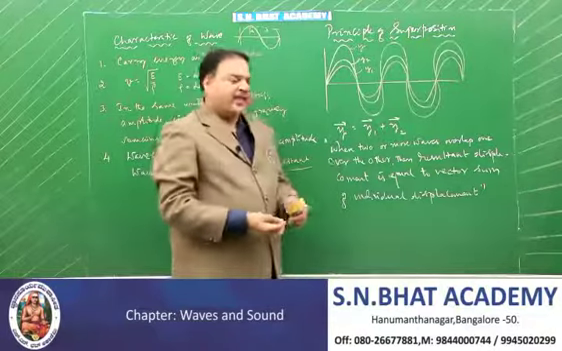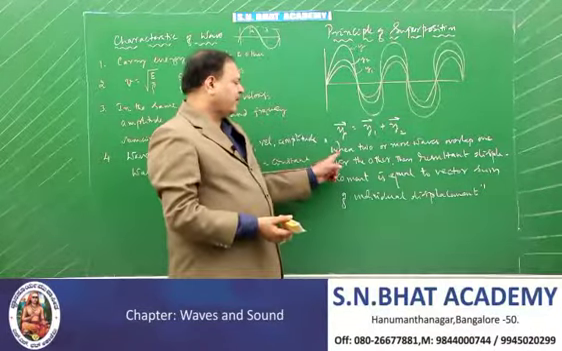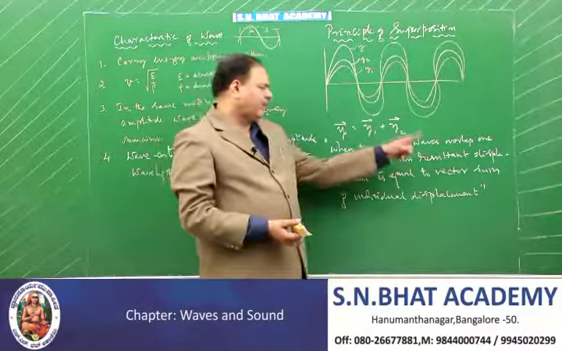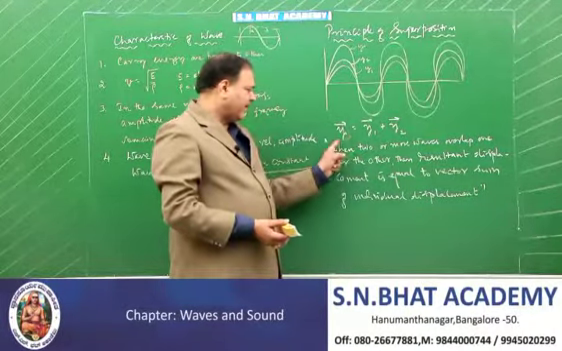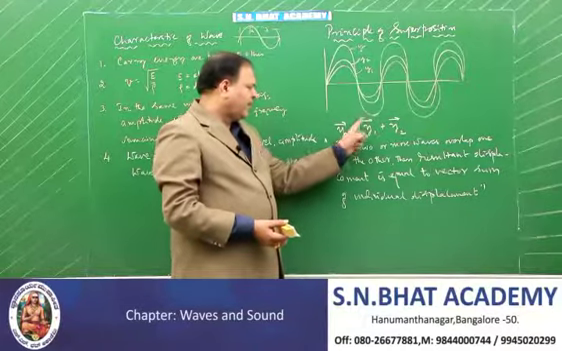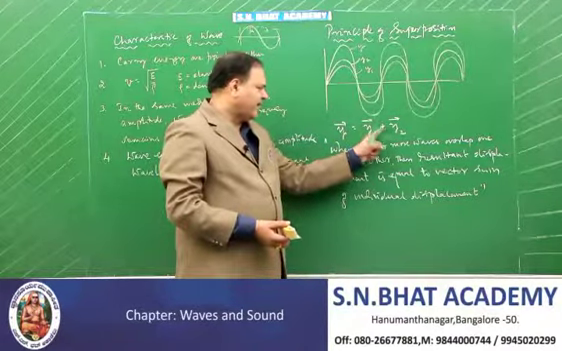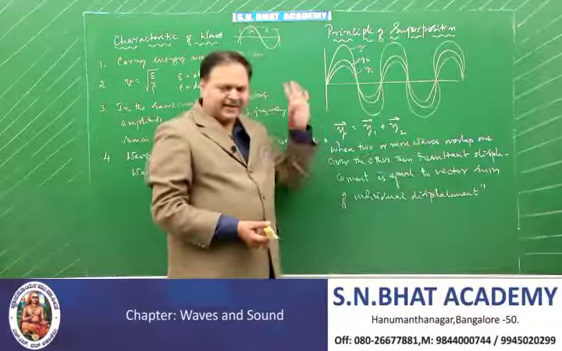That statement is: when two or more waves overlap one over the other, then the resultant displacement is equal to the vector sum of individual displacements.